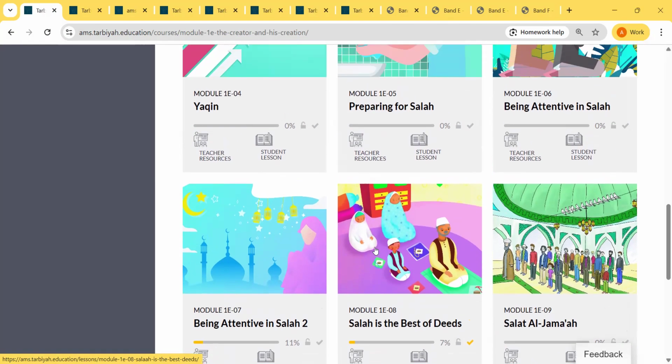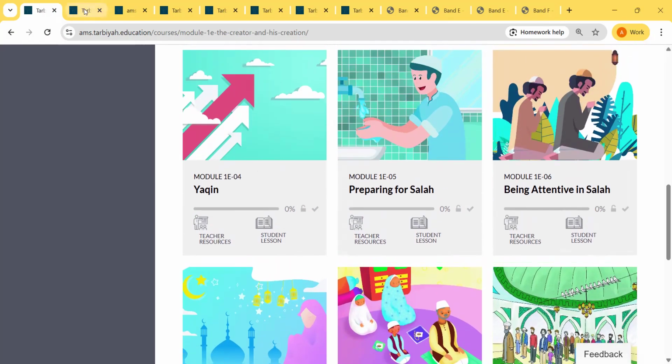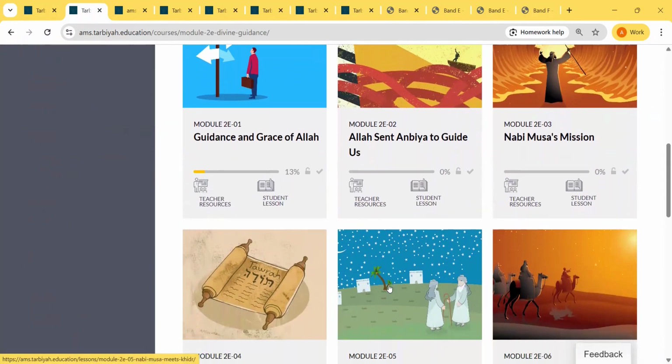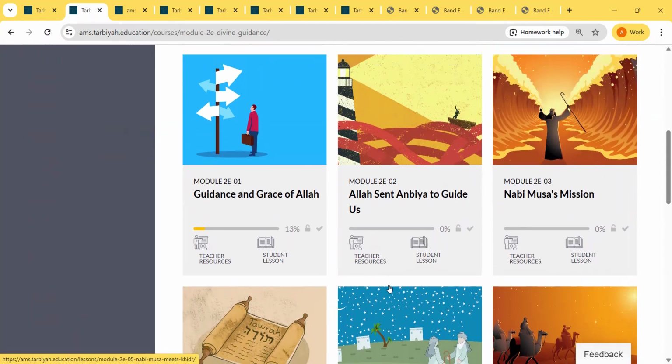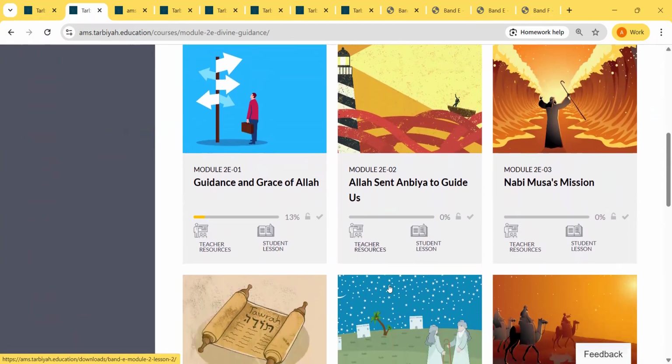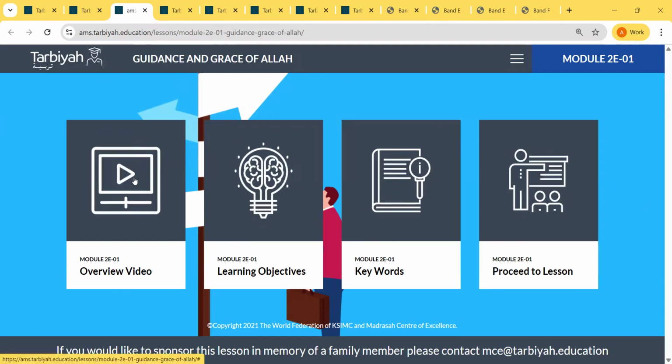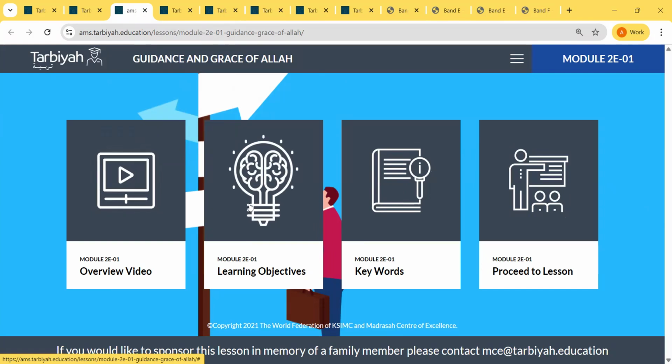Now we will move on to this module that we have open right now. When you open one of the modules, you will see that each section has a teacher's resource section and a student lesson section. When you click on the student lesson section, this page appears and you can go to the overview video, which you can see yourself. You don't need to share it with the students.